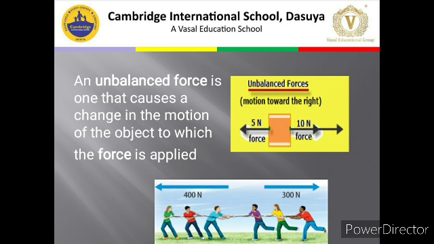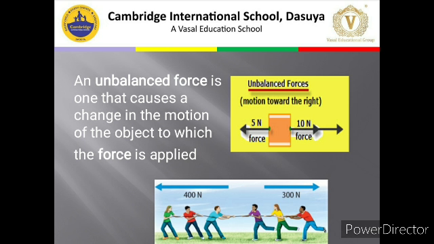On a block, forces of 5 Newton and 10 Newton are applied from both the ends. On one side 5 Newton force acts and on the other side 10 Newton force acts. So obviously where the magnitude is more, the object will move in that direction only. The magnitude is more, that is 10 Newton, on the right hand side.